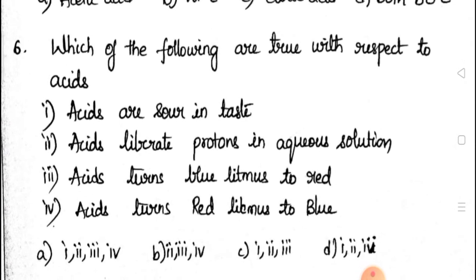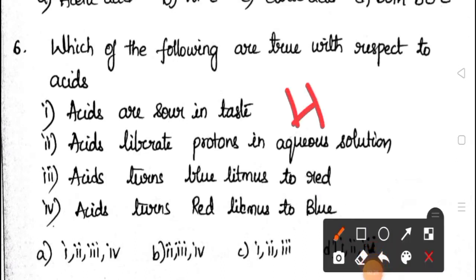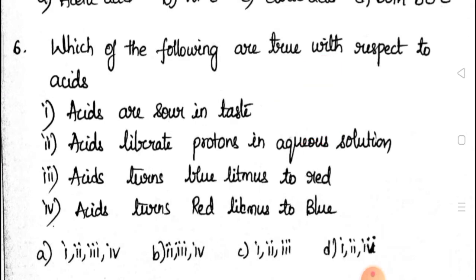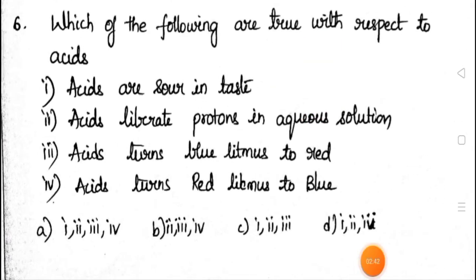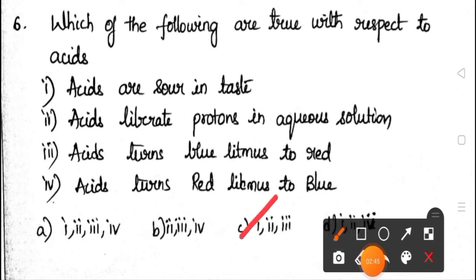Sixth question, which of the following are true with respect to acids? First, acids are sour in taste. Second, acids liberate protons in aqueous solution. Third, acids turn blue litmus to red. Fourth, acids turn red litmus to blue. Acids liberate protons means they release H plus ions. Acids release H plus ions in water. Aqueous solution means in water. H plus is nothing but a proton. So what are the correct answers? For this question 1, 2, 3 are correct. So what is the option? Option C is the correct answer.